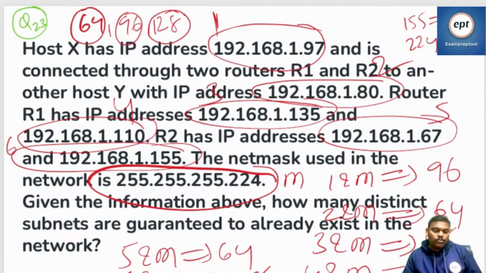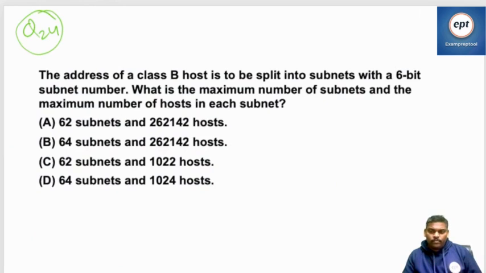Question number 23 over. Question number 24. The address of a class B host is to be split into subnets with a 6-bit subnet number.